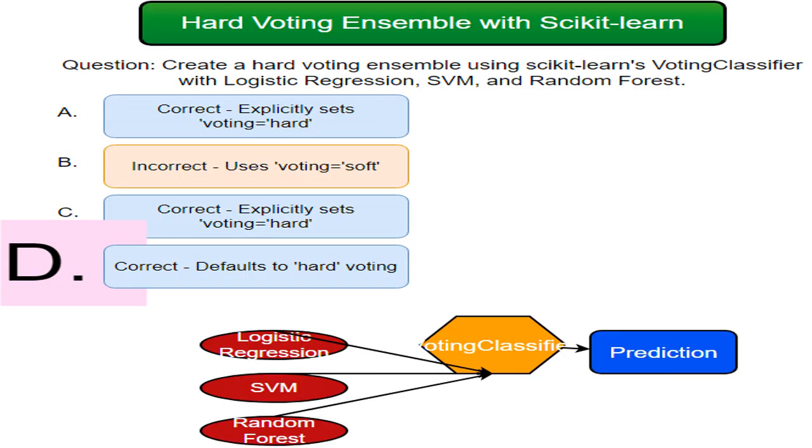This is the scikit-learn class used to create an ensemble of classifiers. Voting classifier combines predictions from multiple models to improve overall performance. Understanding its parameters, estimators and voting, is key to this question.